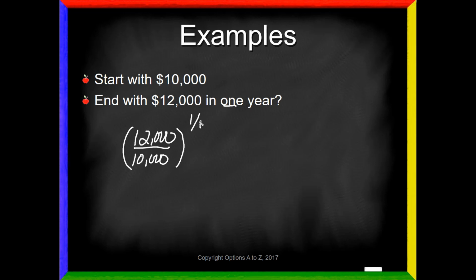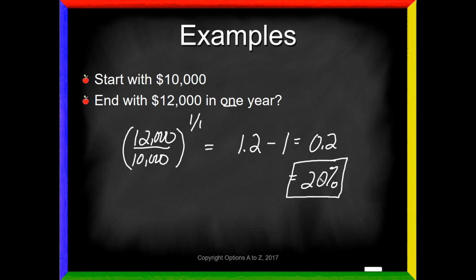So this is just going to be 1. And so we get 12,000 divided by 10,000 is 1.2. The formula then said to subtract off 1, and that equals 0.2. We multiply by 100 to make that a percent, and we see that it is 20%. And that should agree with your intuition. If we have 10,000 and we end up with 12,000, that is in fact a 20% increase.